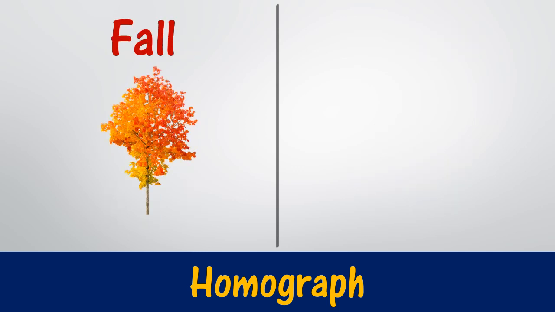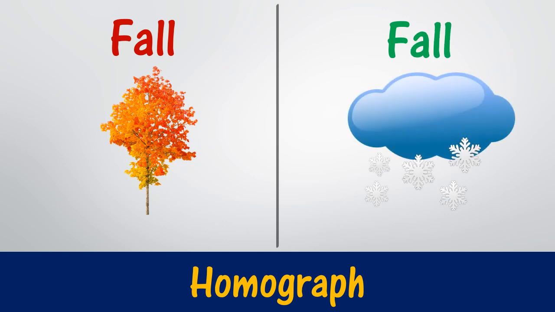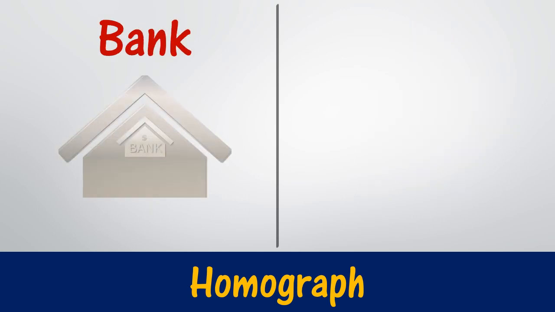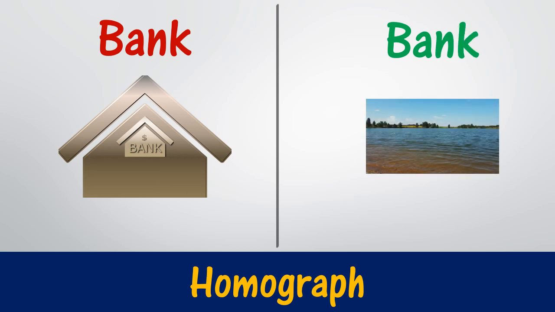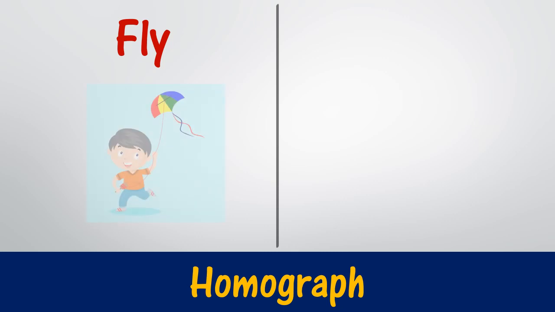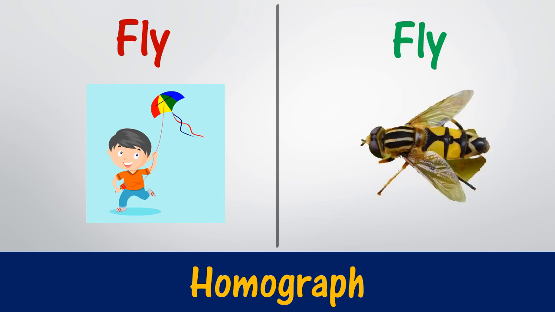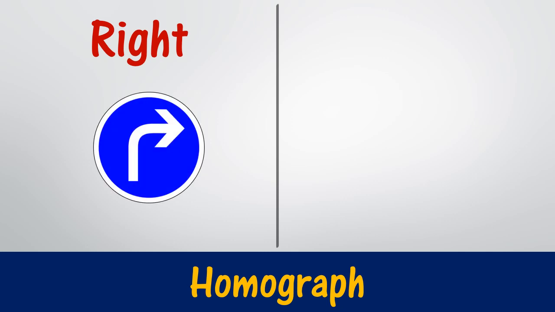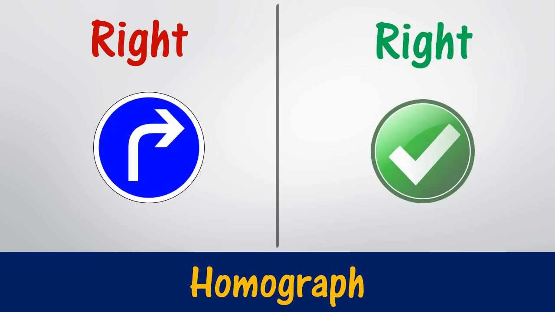Fall, one of the seasons, and the other fall as in snowfall. Bank, a financial bank, and another bank which is the side of a river. Fly, as in flying a kite, and the other fly is an insect. Right, a direction, and another right meaning is correct.